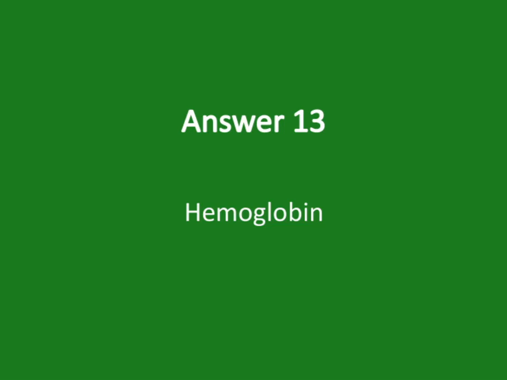Let's now turn our attention to hemoglobin, which is a crucial component in our blood. Hemoglobin is the protein responsible for carrying oxygen from our lungs to the rest of our body. It also plays a key role in returning carbon dioxide from the tissues back to the lungs for exhalation. The structure of hemoglobin is quite fascinating. It's made up of 4 subunits, each containing a heme group that binds oxygen. Because of this, hemoglobin's ability to efficiently pick up and release oxygen is vital for maintaining our overall health.